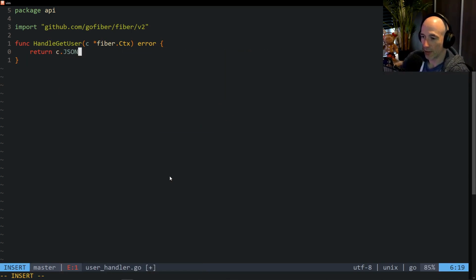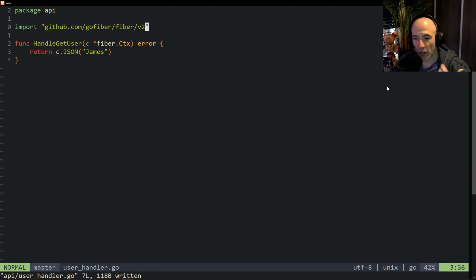C.JSON. And of course, it's not valid JSON, I know, we're gonna return James, right? It doesn't really matter. Just to show you guys how we're gonna structure this and how it's gonna work. So we have a handle get users, and later on we're basically going to have a nice structure, a user handler basically, and that user handler will hold the database and all that stuff. You're gonna see we're gonna work with interfaces and all that stuff, so it's going to be very testable and very extendable, and we can implement whatever we want, like a real programmer, right? So we have this thing.